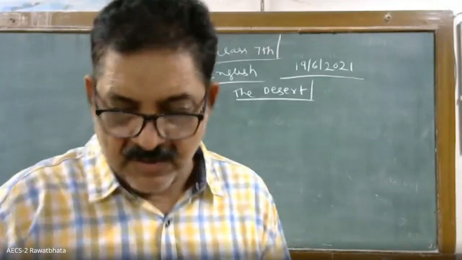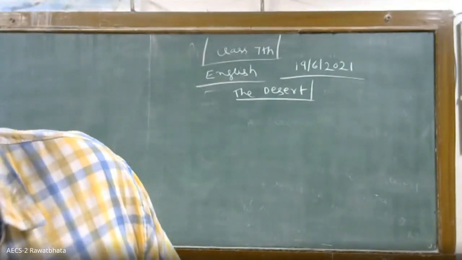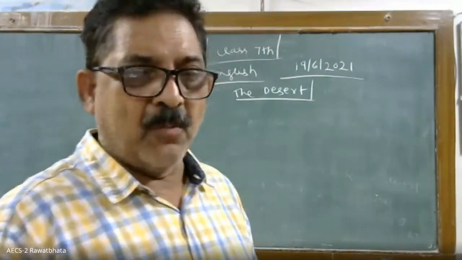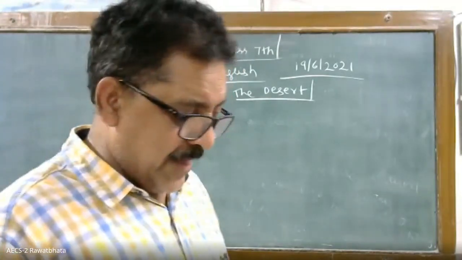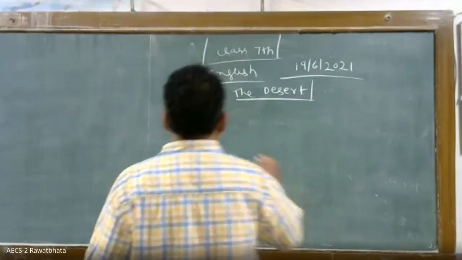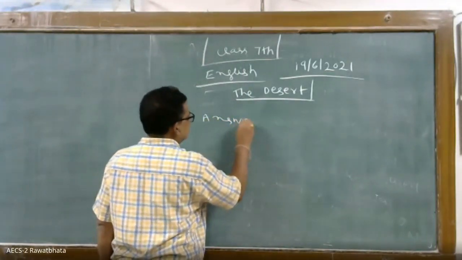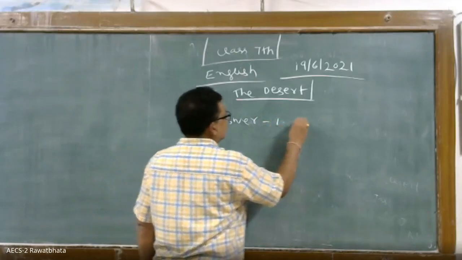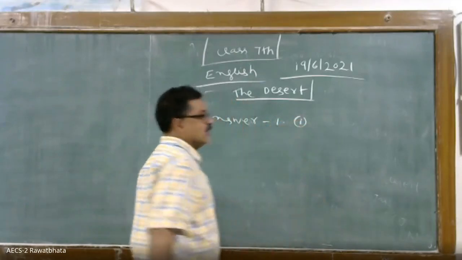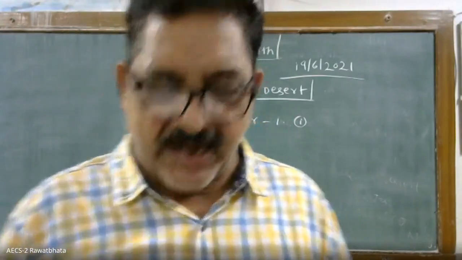Okay. Did you study it? Okay. Number one, from the paragraph, pick out two phrases. Answer one. Phrases you are not having difficulty in writing, so I will write, don't worry.